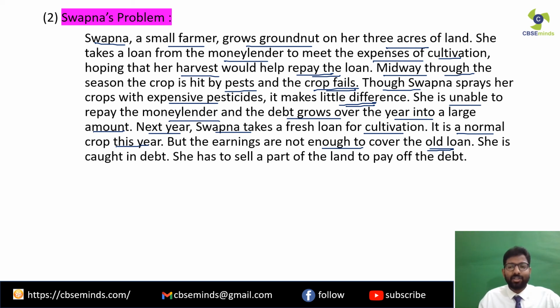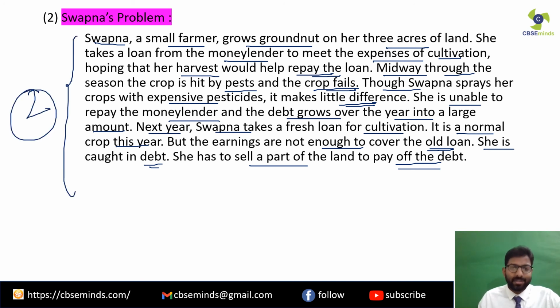She has not earned enough to repay the old loan as well. She is caught in a debt. She has to sell a part of the land to pay off the debt.